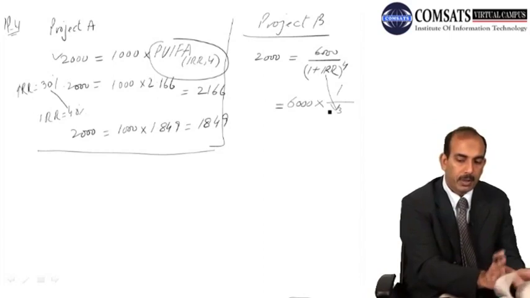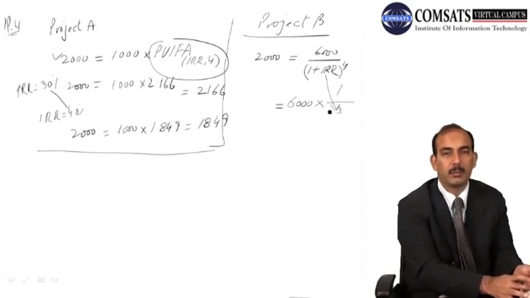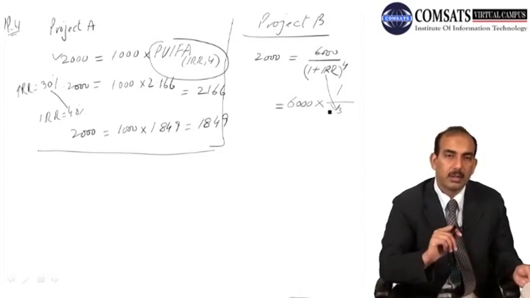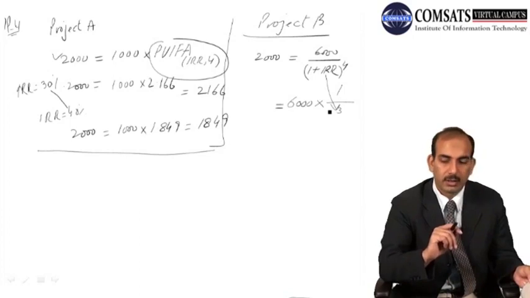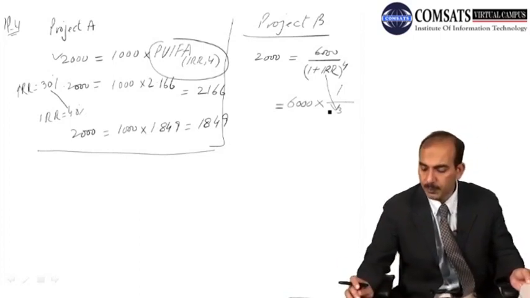Now in table 2 we have to find a present value factor for our equation, which is 1 over 3. So 1 over 3 in fact is 0.333.